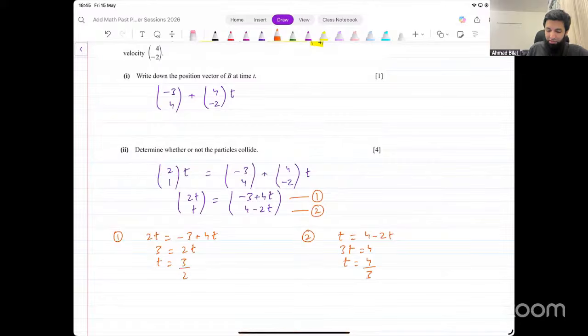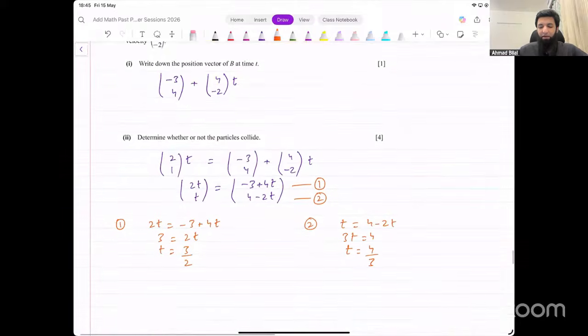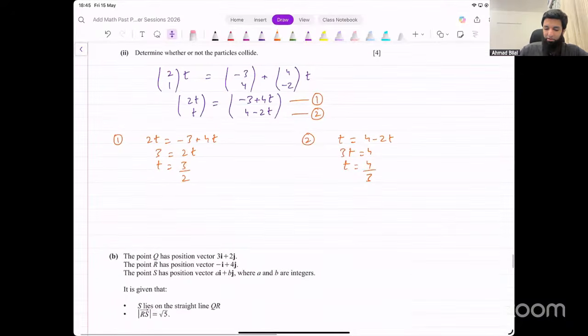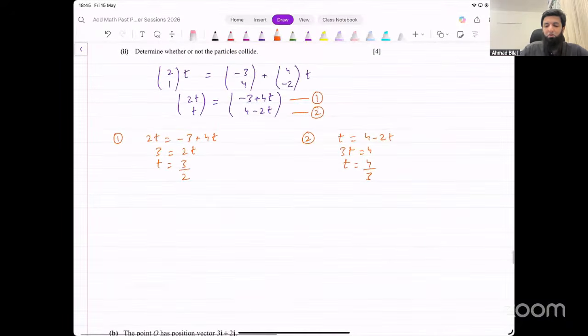What that means is there is no time instant at which the two particles have the same coordinates. So they never meet each other. If the values of t from both of them were the same, we would say there is a collision. In this case, the value of t is different for both of them, so there is no collision in this case.